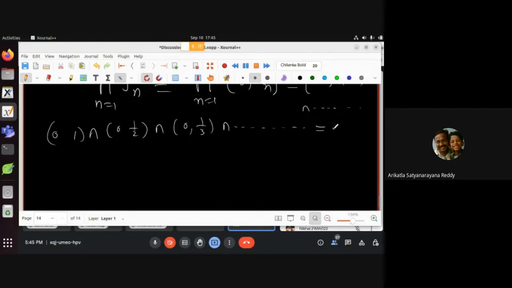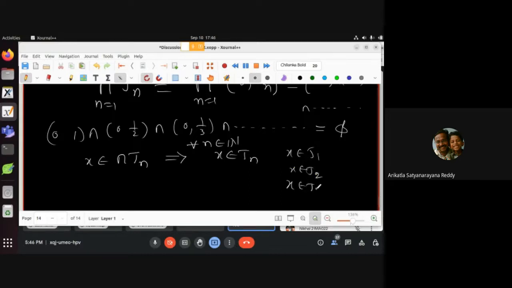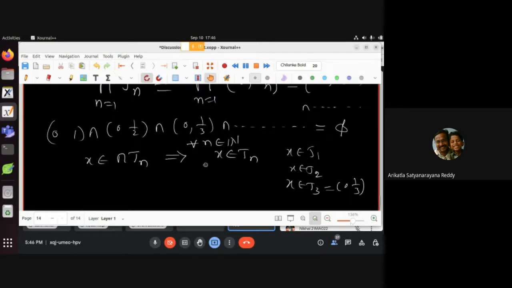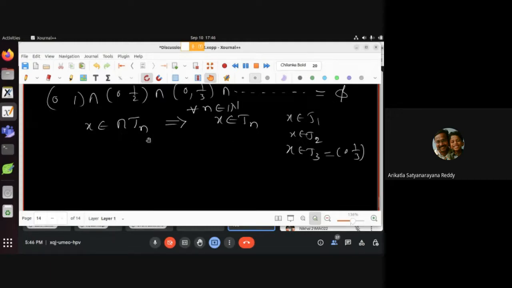Okay, no problem Sahil. So Jyoti, can you say something? Sir, empty, sir, there will be no element. Okay, so we need to show it is the empty set. So how do you prove it? That is important. First of all try to understand that x belongs to intersection Jn, what does it mean? x belongs to Jn for every n, that means given any n belonging to N, x belongs to Jn, that means x belongs to J1, J2, J3. J3 means 0,1/3, x belongs to J100, x belongs to J1000, 0,1/1000, like that, it will be everywhere. We need to show it is empty, we are proving a contradiction. Suppose there is an element.